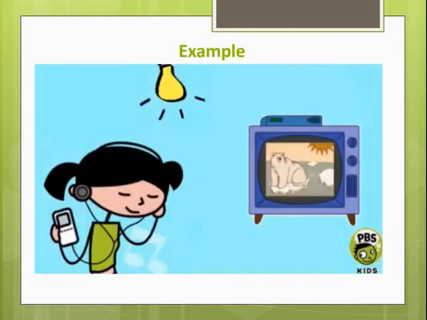Say for example, in this particular image, we can see a girl is listening to music and simultaneously her TV is on. And in spite of brightness in the room, the bulb is also on, which is wastage of electricity. This wastage can be controlled and reduced by switching off the TV and bulb.